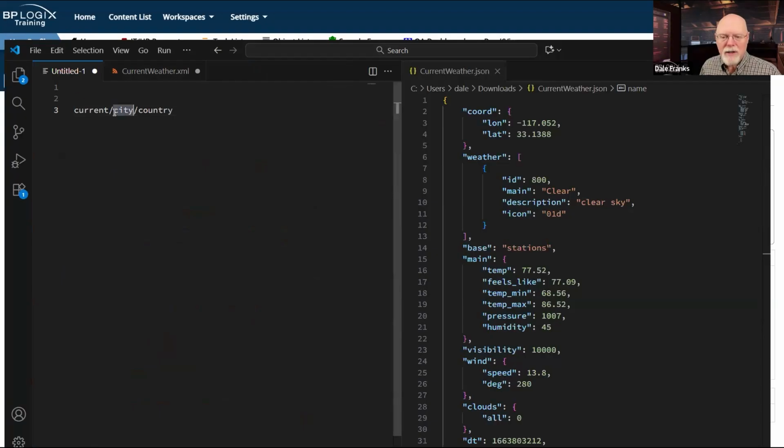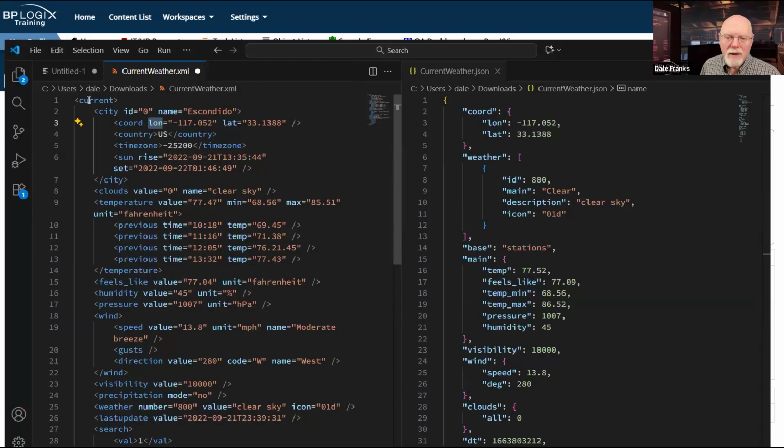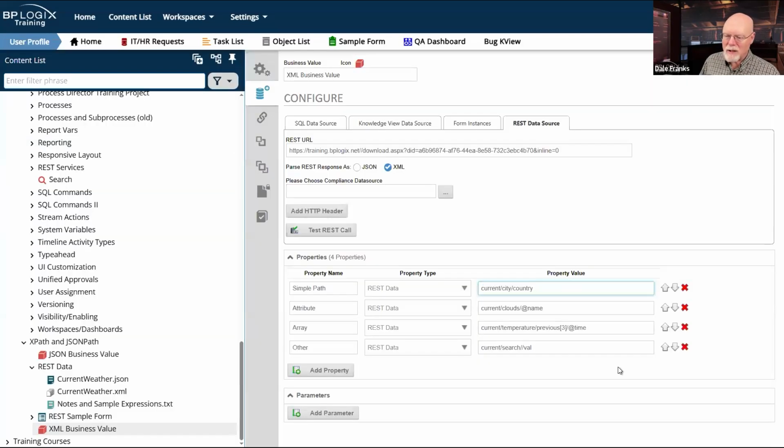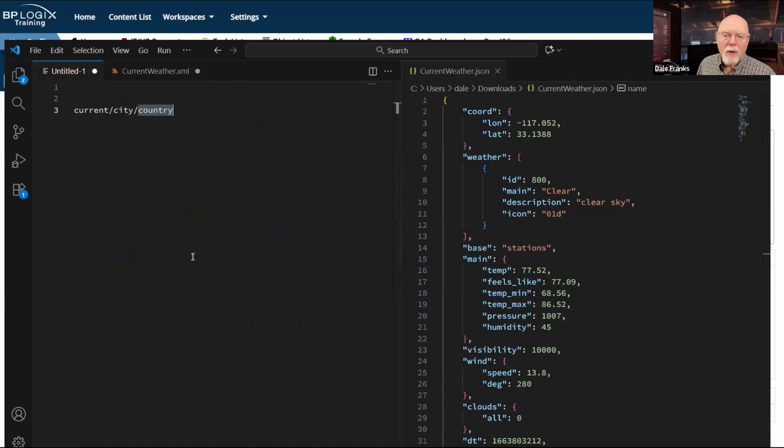Current /city /country. So if I want to know where the country is, I've got current, city, and country as 3 separate nodes. So I can return US simply by pulling current /city /country, and that's the XPath that I used here. But remember, some of these have attributes, like this one, current /clouds @name. And @ stands for the attribute.